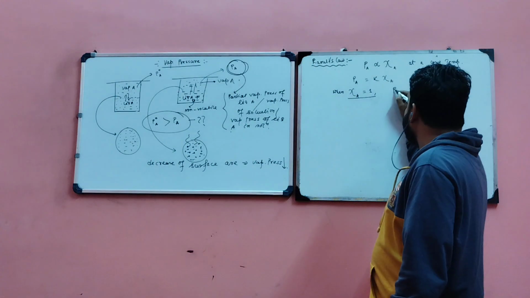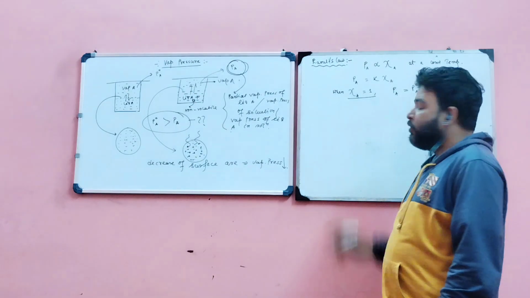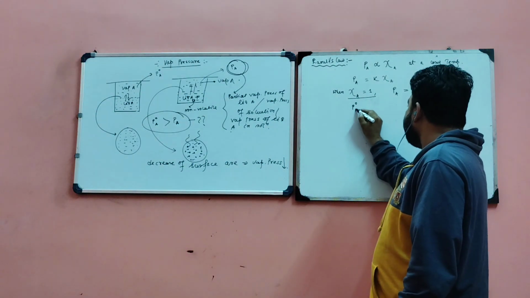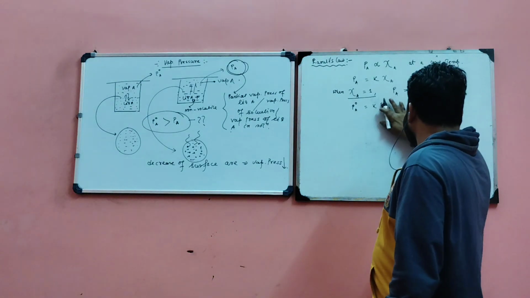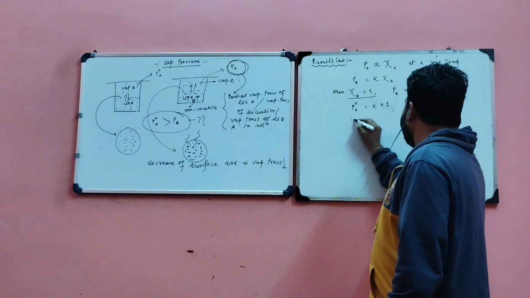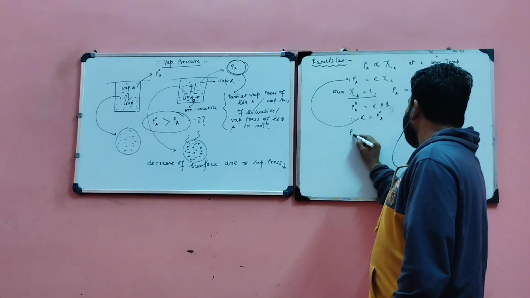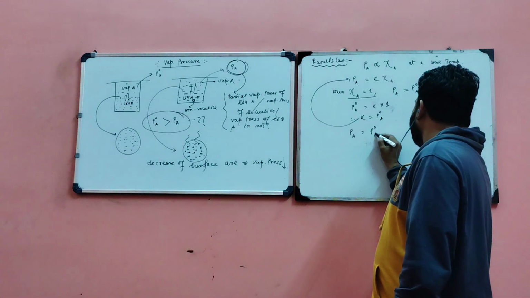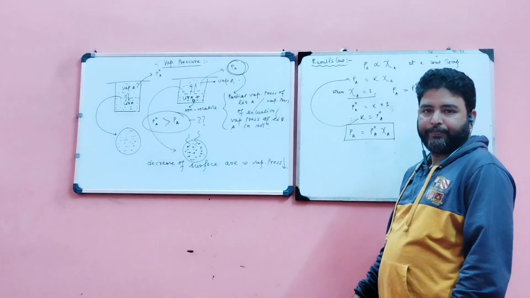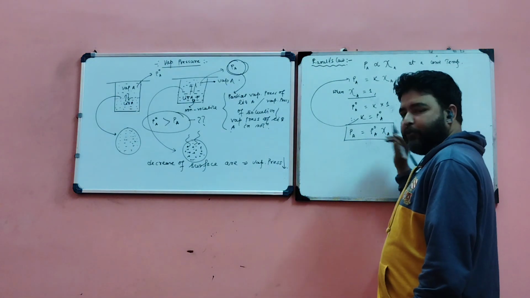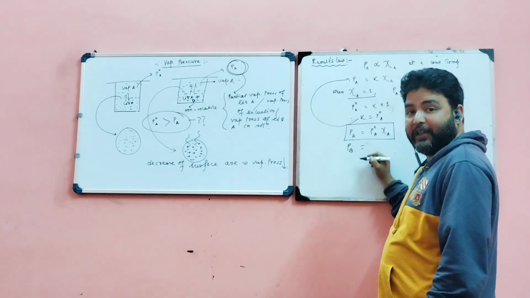So the vapor pressure Pa is equal to P naught A. If we put this value over here, P naught A equals K into chi A. Obviously chi equals 1, so K equals P naught A. Now put this value over here. So Pa equals P naught A into chi A. This is the mathematical statement of Raoult's law. Similarly, if we consider another liquid B, remember that both the liquids are volatile.